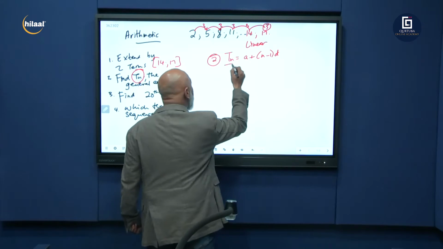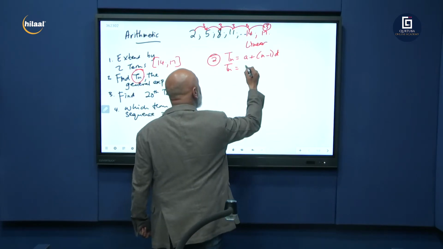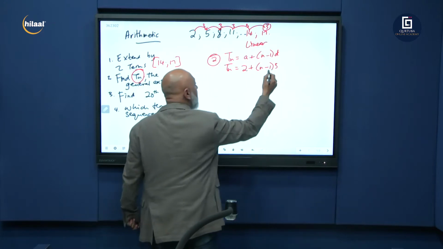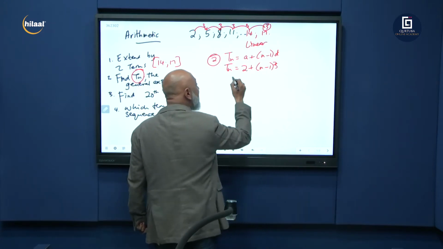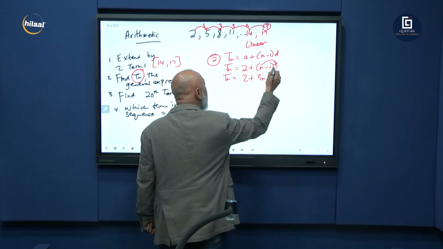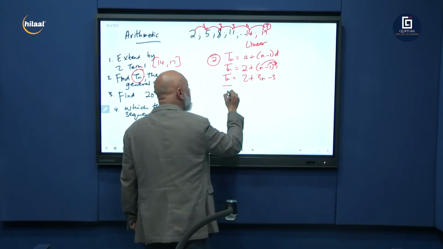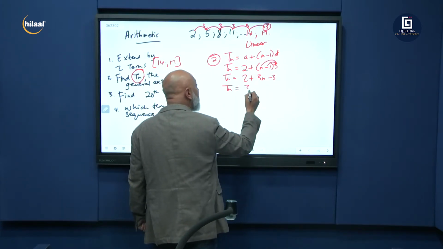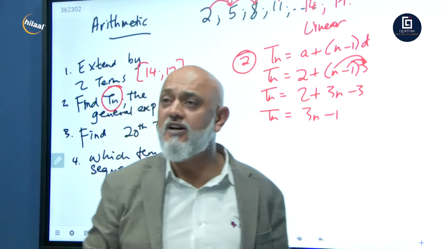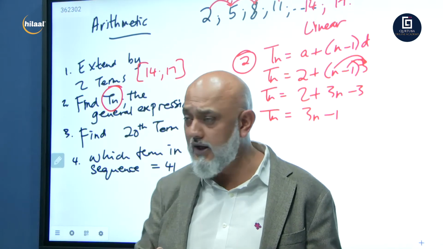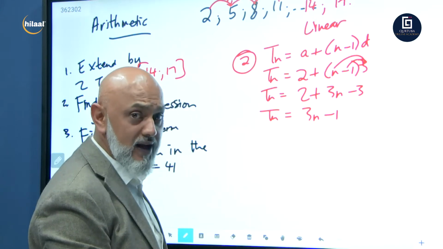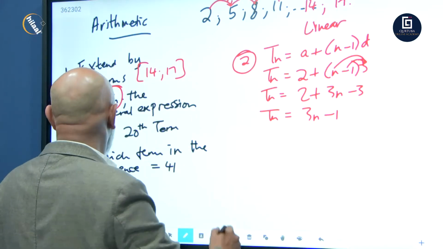Let's go. So Tn is equal to, what's a? 2 plus n minus 1. What's your common difference? 3. Now remember, we're going to be multiplying this inside. So we got Tn is equal to 2 plus 3 times n is 3n, 3 times minus 1 is minus 3. So your general formula Tn is 3n plus 2 minus 3, which is minus 1. And there we go. That is your general formula. Tn is equal to 3n minus 1. All right. Got that?